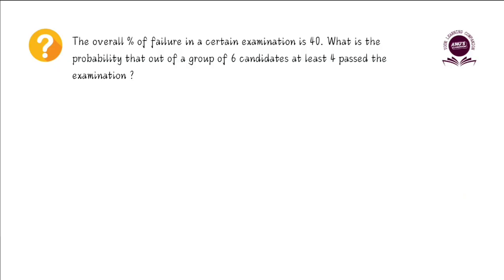So the first question that we have with us today is a term end examination question which has come up in the past. The question is like this: the overall percentage of failure in a certain examination is given. So the failure percentage is given as 40%. And we are asked to find out what is the probability that out of a group of 6 candidates, at least 4 will pass the examination. So that is the question.